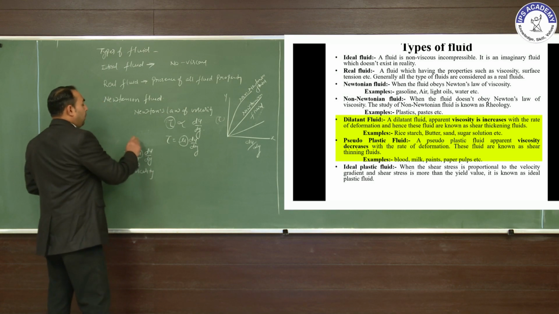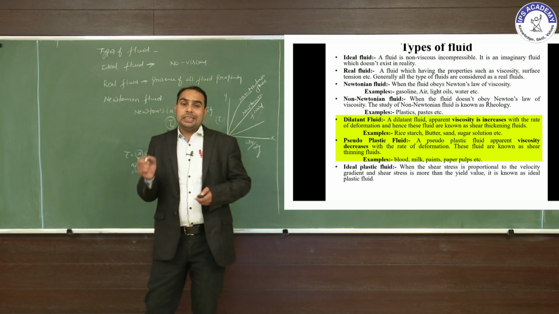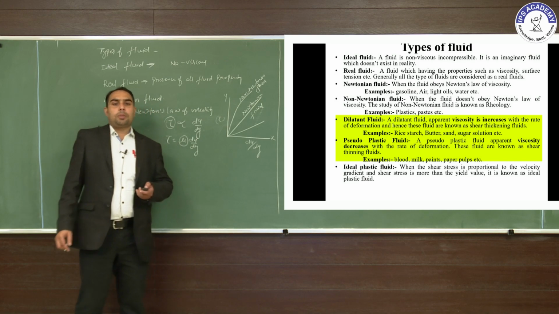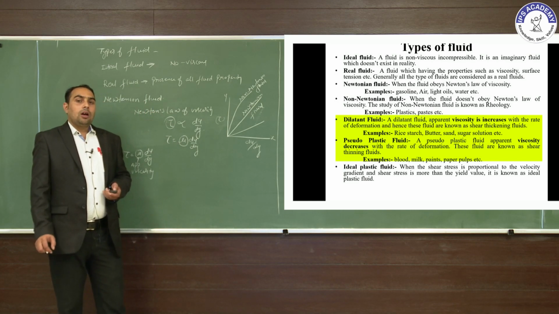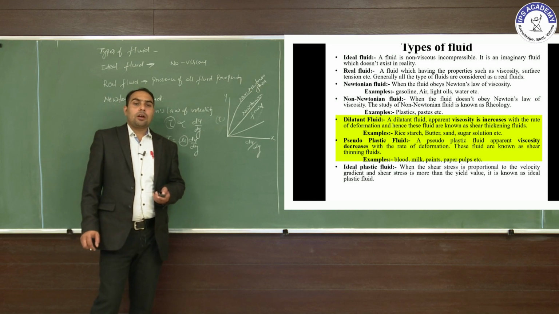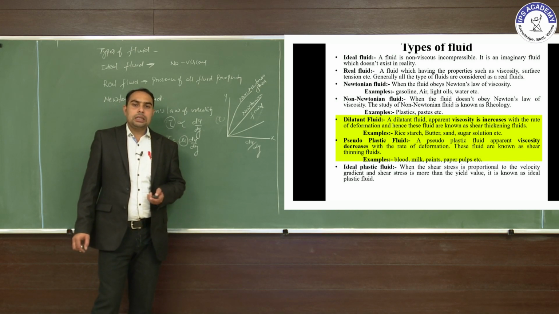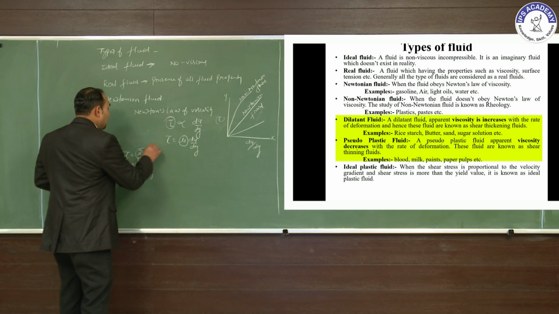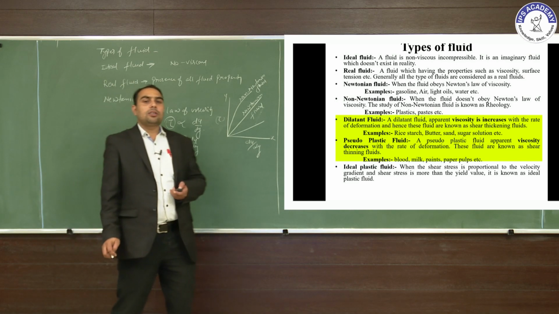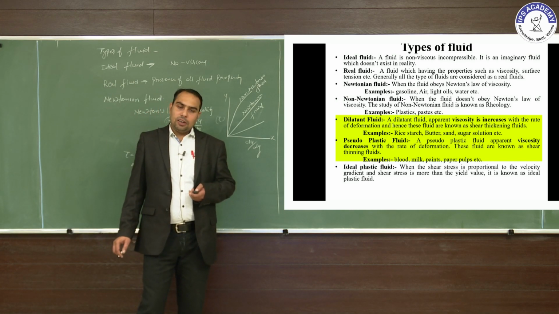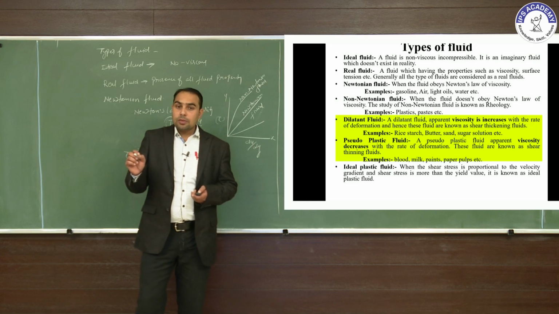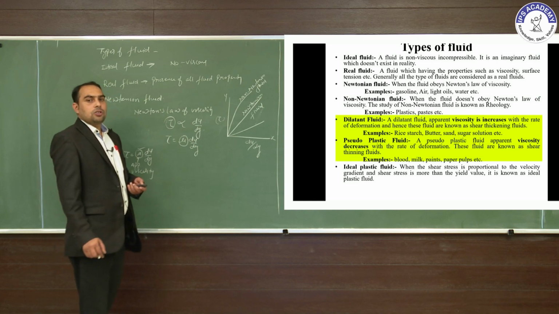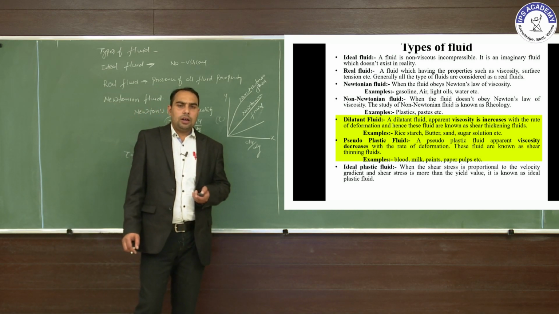In case of apparent viscosity, the apparent viscosity either increases, that is the dilatant fluid, or decreases, that means pseudoplastic fluid. In case of dilatant fluid, apparent viscosity increases with the rate of deformation, and hence these fluids are known as shear thickening, because the thickness increases. So it is also called the dilatant fluid, that is the shear thickening fluid. Examples are rice, starch, butter, sand, sugar, etc.